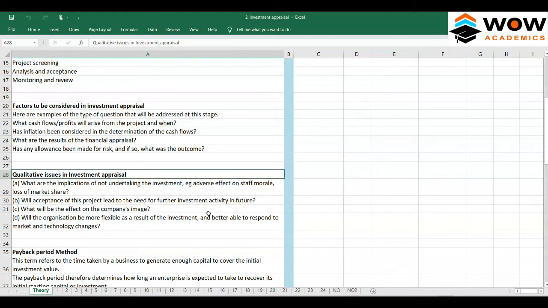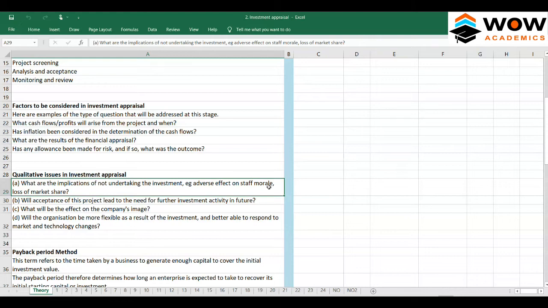Because of this project, whether we undertake the project or not, what would be its effect on staff morale and motivation, customer satisfaction levels, customer loyalty? These are factors which can be measured numerically, but still they are invisible factors here. These invisible factors are very important.